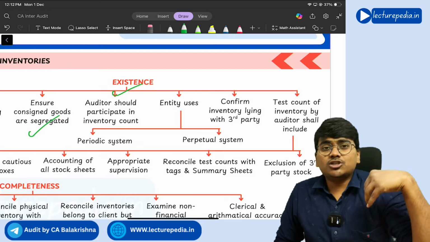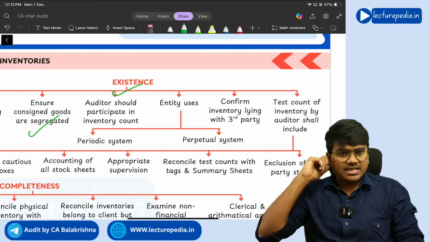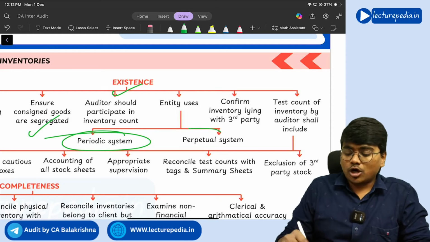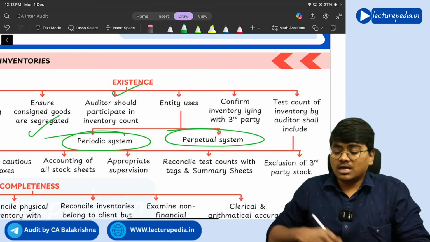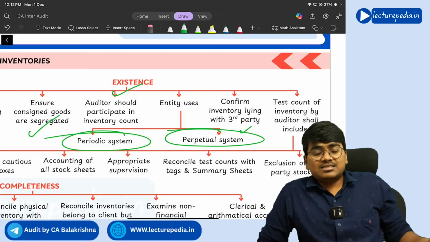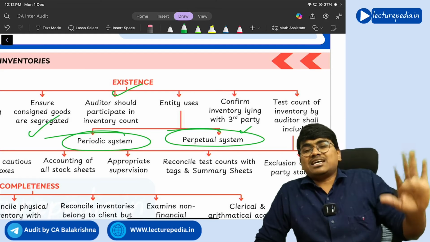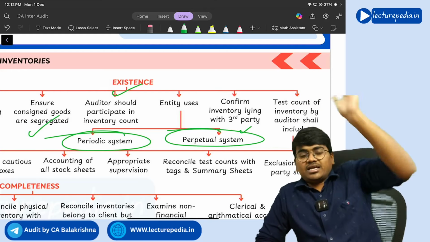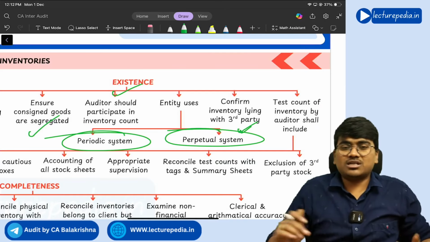Next, the auditor should see which type of records the entity is maintaining for inventory, whether they are maintaining a periodic system or a perpetual system. What is meant by periodic system and perpetual system? See, under the perpetual system of inventory, the entries in the inventory records will be entered on a real time basis. So as and when the transaction occurs, the entry will be passed in the books of accounts, that you will call the perpetual system.